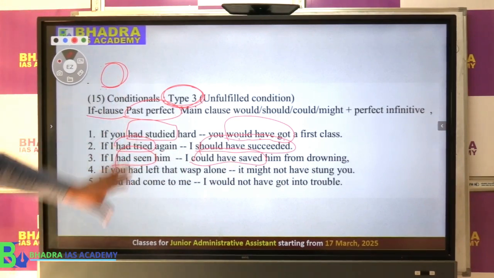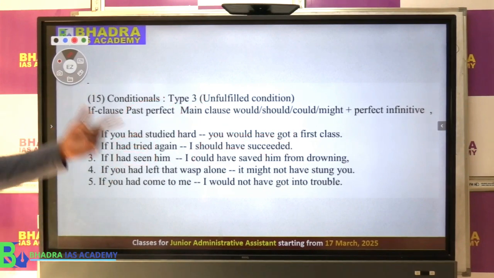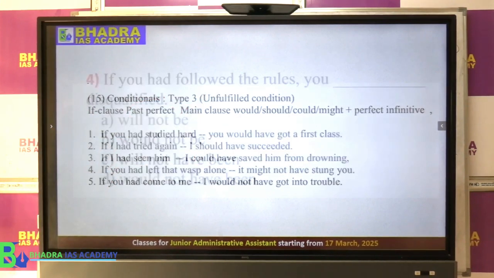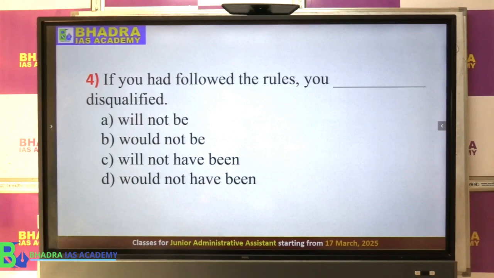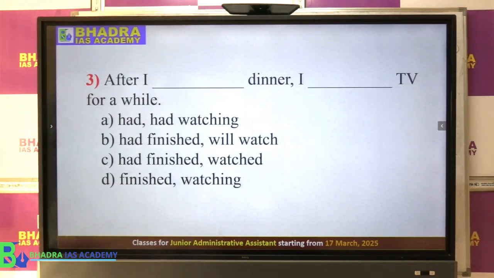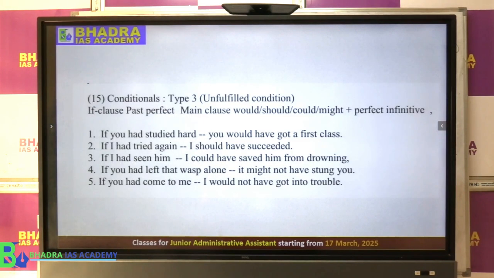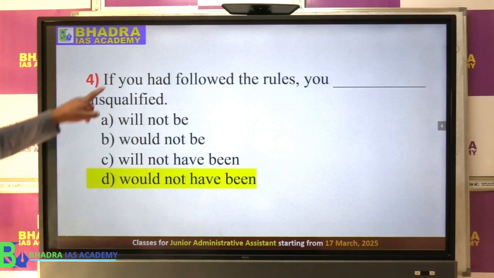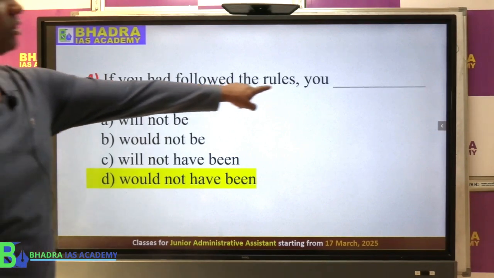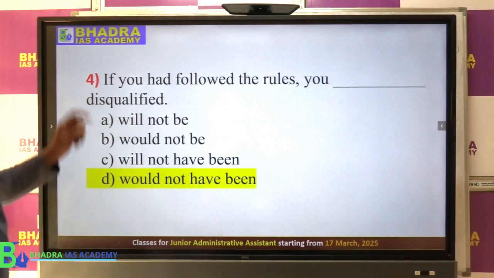You know, this is the pattern, the if pattern. So using this pattern, we can solve the MCQ. How to solve the MCQ? So if you look at here, if you had followed the rules, you would not have been disqualified.